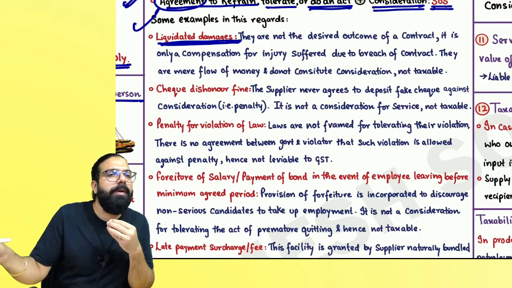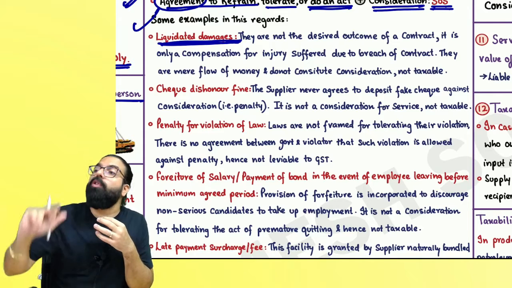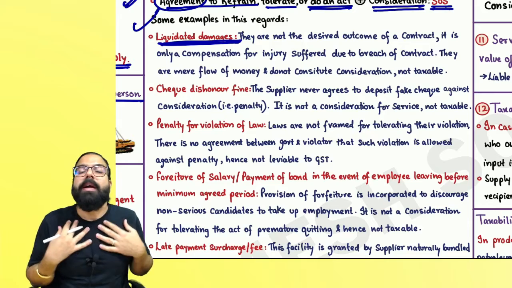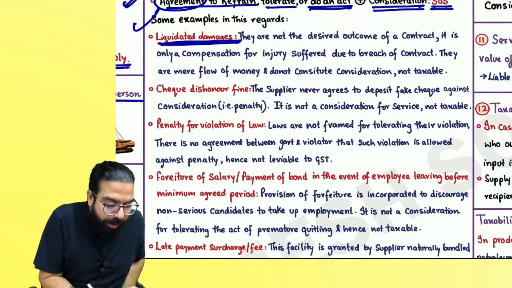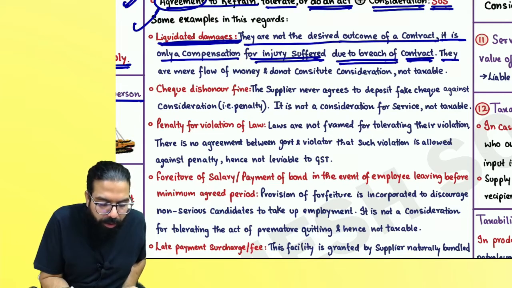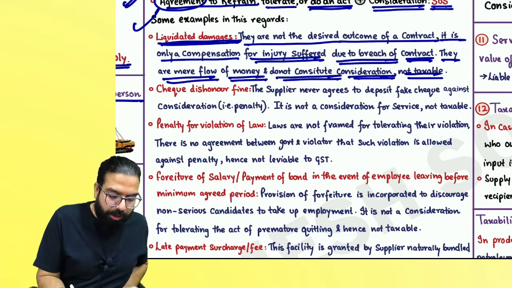No, the liquidated damages are put in an agreement so that you don't delay, so that you are scared. Are we clear? It does not mean that I agree to tolerate, and hence they are not the desired outcome of a contract. It is only a compensation for injury suffered due to breach of contract. They are mere flow of money and do not constitute consideration and not taxable.